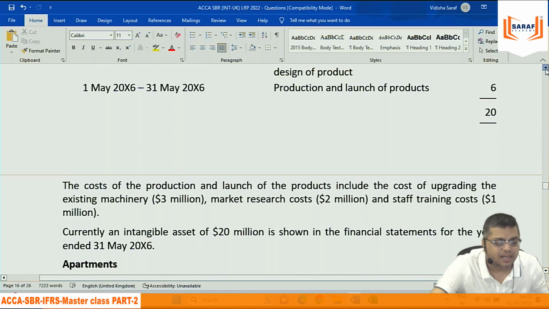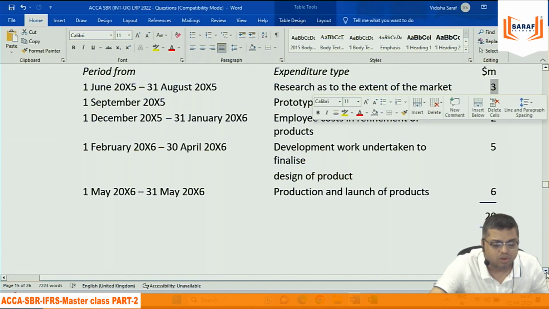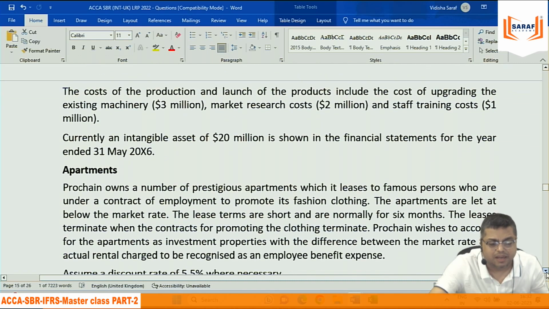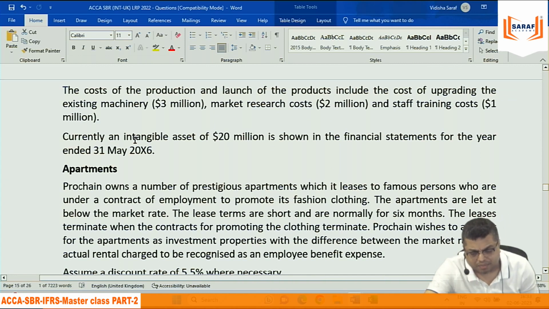So you can see that out of 20 million, 3 gone here and 3 gone here. Out of 20 million, 6 million should be charged as research and the balance 14 million will be capitalized. Whether we will start amortization on 14 million?